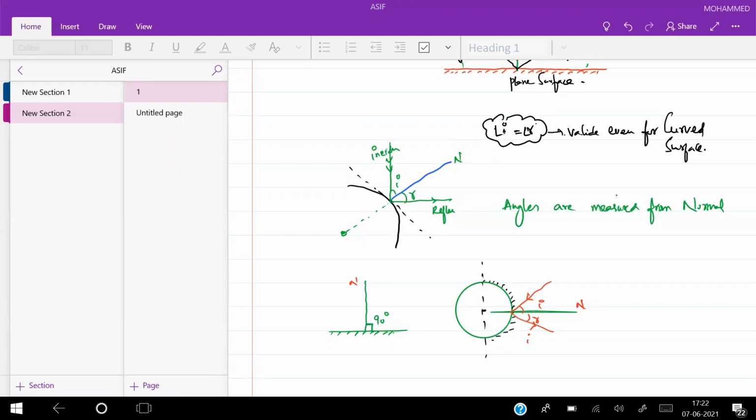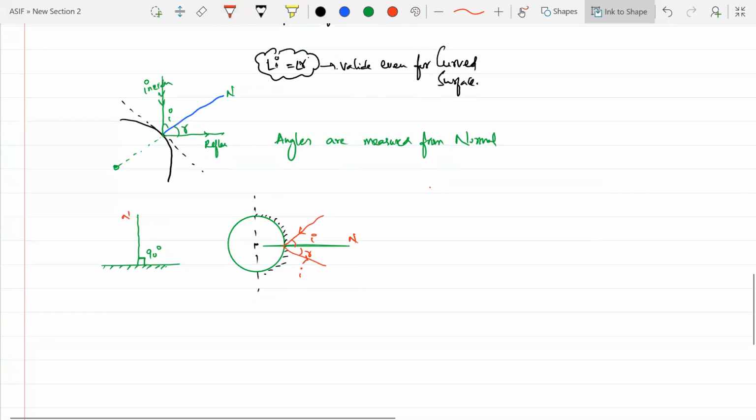Sir, now the angle of incidence and refraction are the same, sir? No, refraction is different. They are not the same, because it is moving into another medium. So the angle of incidence is not equal to the angle of refraction. Here R is reflection. We are talking about reflection in this topic right now, not refraction.